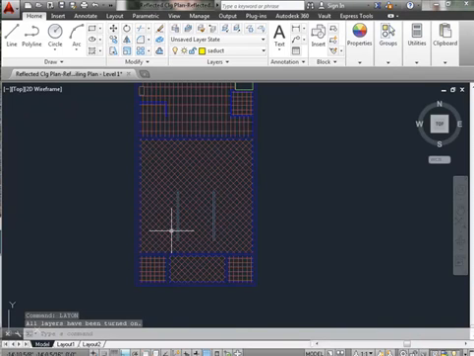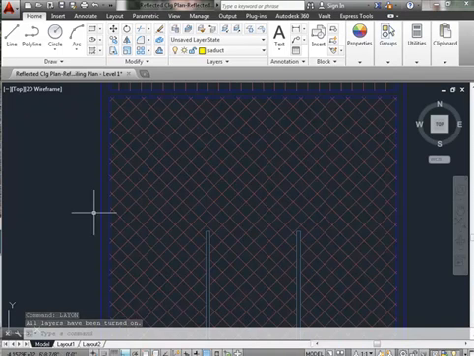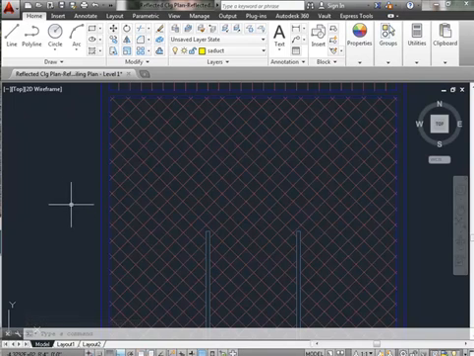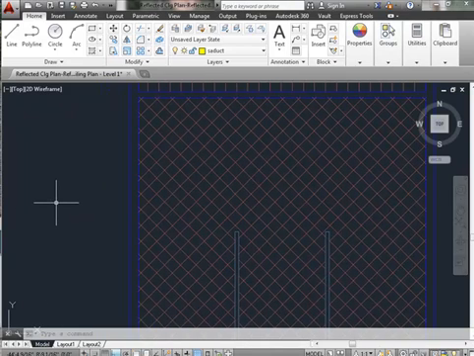At this point, what I want to do is start doing some diffusers. Whenever I do my diffusers, it's basically going to be a symbol. So I'm not going to draw every diffuser the actual size it's supposed to be. For example, if I had a 12 by 6 diffuser, I'm not going to make it 12 inches by 6 inches. What I'm going to do instead is draw a 24 by 24 rectangle with an X in it.